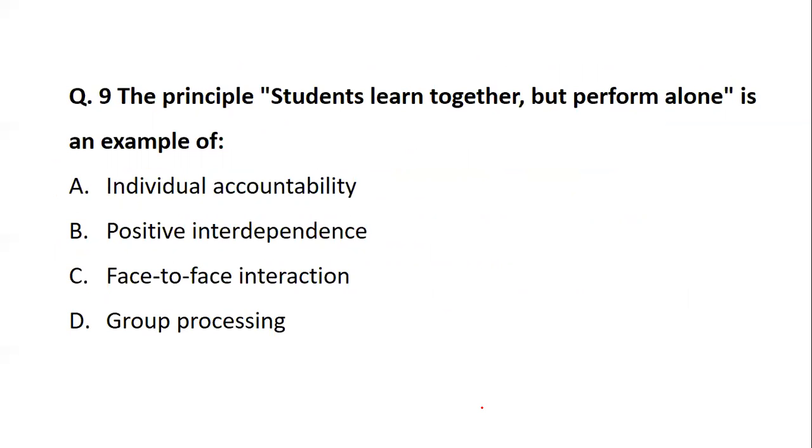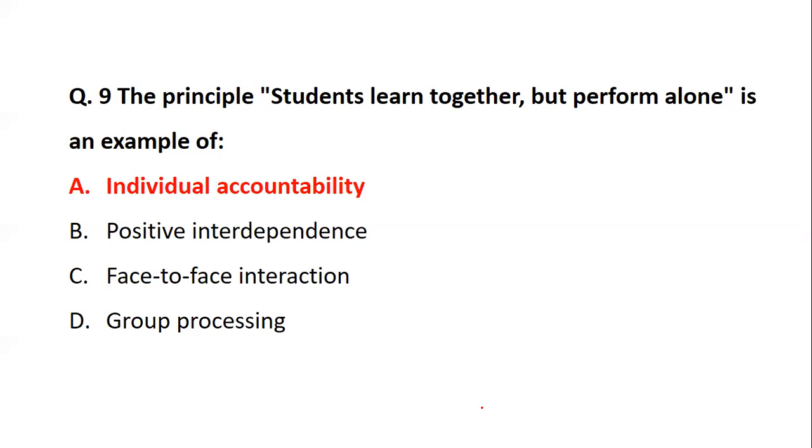Individual accountability, positive interdependence, face-to-face interaction, or group processing. It will be defined as what? So from the given options, what will it be defined as? I'll read again. The principle students learn together but perform alone is an example of what? Individual accountability, positive interdependence, face-to-face interaction, or group processing. So yes, the right answer is individual accountability.